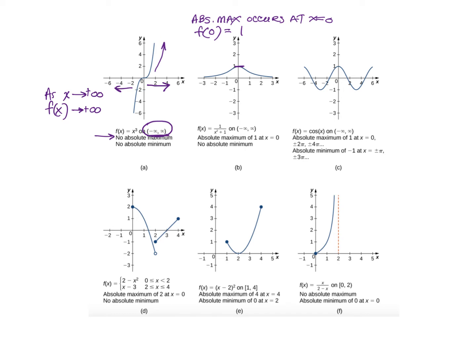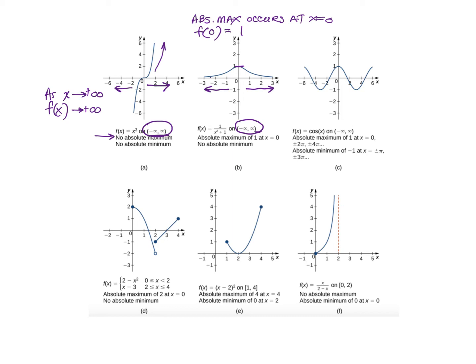In this case, we do not have an absolute minimum, though, because, again, it is defined on an open interval, and as x goes to infinity, this value, although it never goes to negative infinity, gets smaller and smaller, going towards 0. And as x goes to negative infinity, the function, again, gets closer and closer to 0. Even though we can't say 0 is the minimum because it's not actually reaching 0, it's just getting smaller and smaller. So again, in this case, we have an absolute maximum at x equals 0, but no absolute minimum.